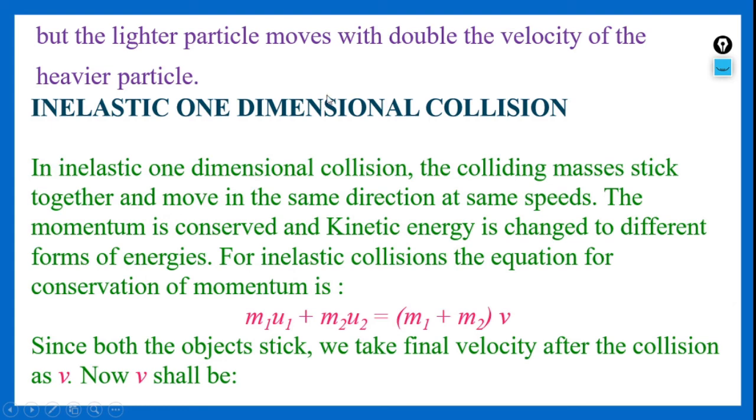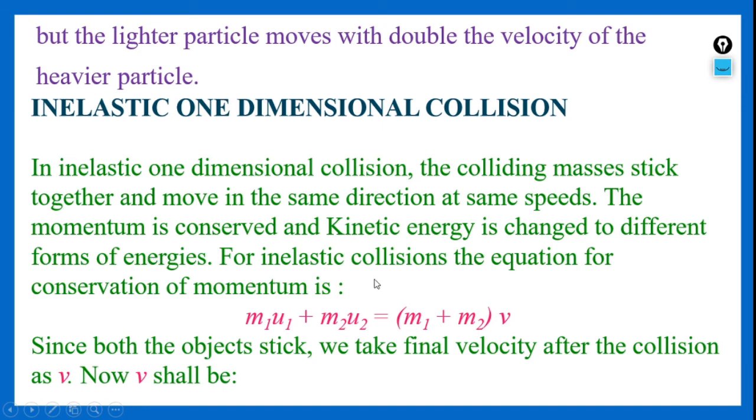So now we will see the inelastic one-dimensional collision. As we all know, in an inelastic collision, conservation of kinetic energy will not hold. In an inelastic one-dimensional collision, the colliding masses stick together and move in the same direction at the same speed. I have already told in the earlier classes that both the masses in collision move in the same direction with the same velocity as one entity. So the momentum is conserved, but kinetic energy is changed to different forms of energy.